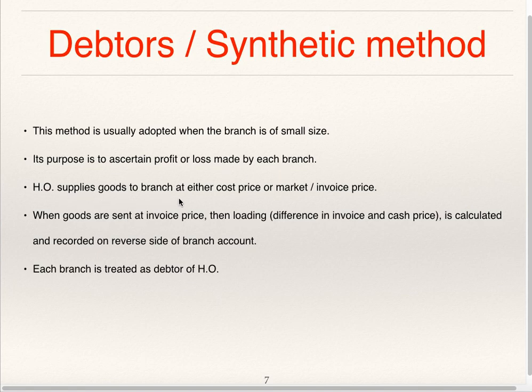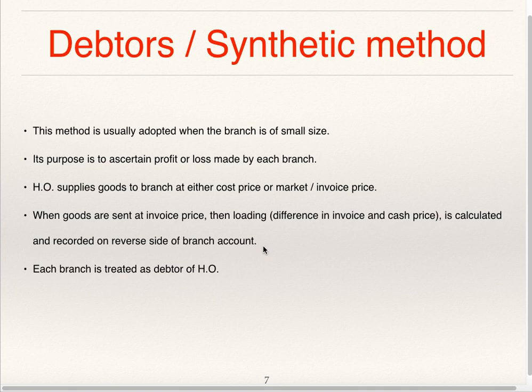Head office supplies goods to branch either at cost price or at market or invoice price. When goods are sent at invoice price, then loading, that is the difference between invoice and cost price, is calculated and recorded on the reverse side of the branch account. You are supposed to prepare the branch account in the books of head office. Opening stock is recorded on the debit side of the branch account. If it is at invoice price, then loading will be recorded on the credit side of the branch account.